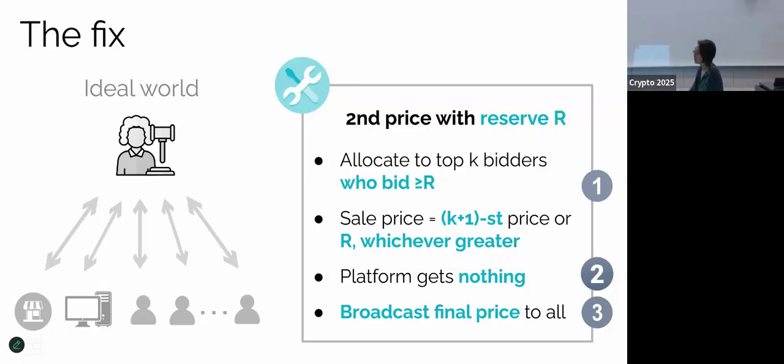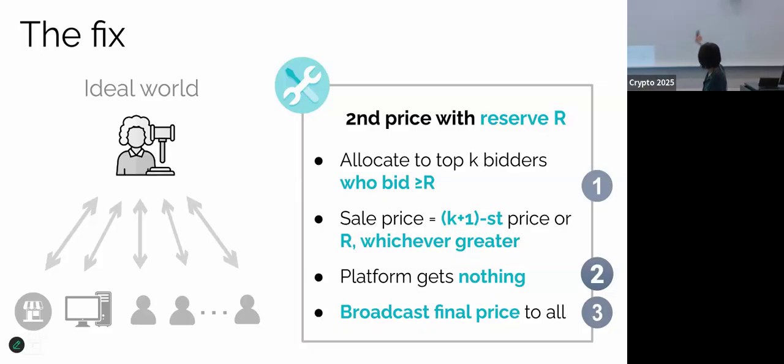And previously we had this overbidding attack, and it was because the platform was getting 10% of the revenue. So let's now say the platform will get nothing. Actually, when I say nothing, it doesn't have to be absolutely 0. It can be any constant, as long as the constant is fixed and independent of the outcome of the auction. And the third modification is I will require that you broadcast the final price to everyone. So everyone should have the same view of the final price.